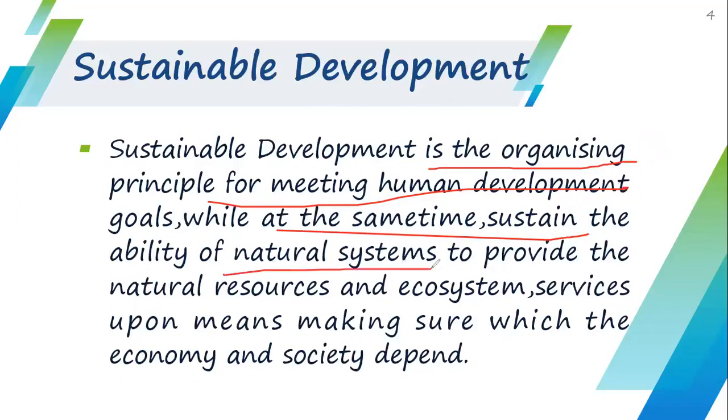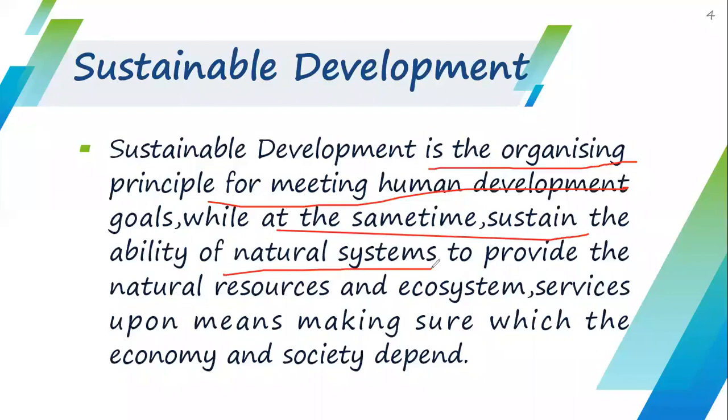It means we are achieving our development goals, but at the same time we are sustaining the natural resources, so that they are useful for our future generation also. It means our future generation is also able to get the benefit of these natural resources.